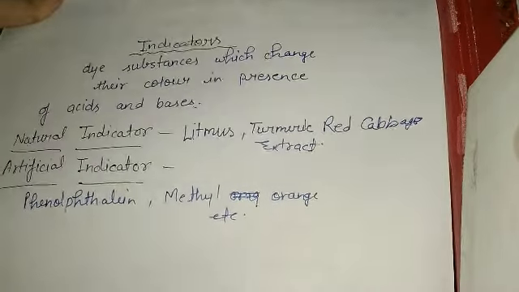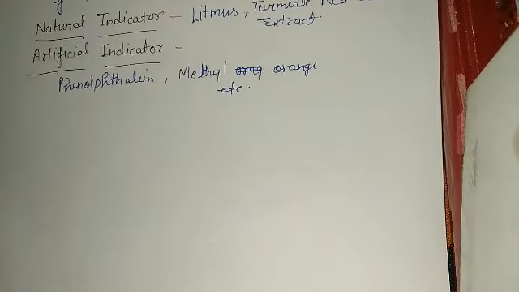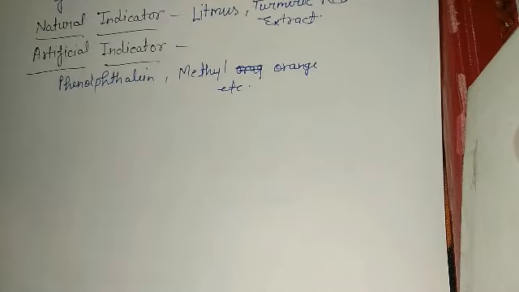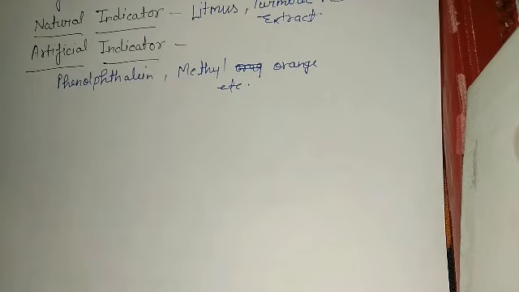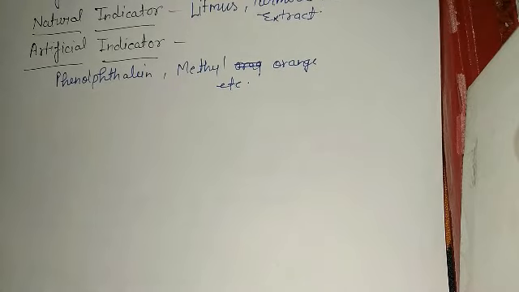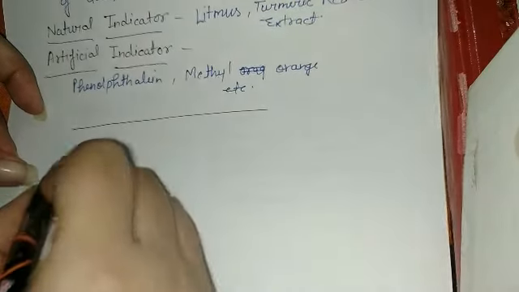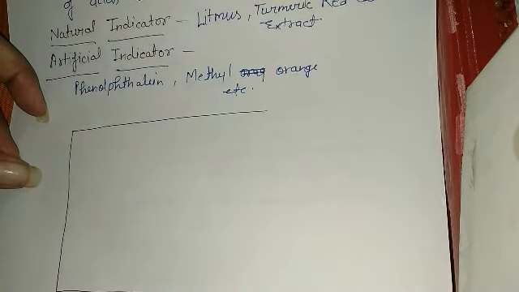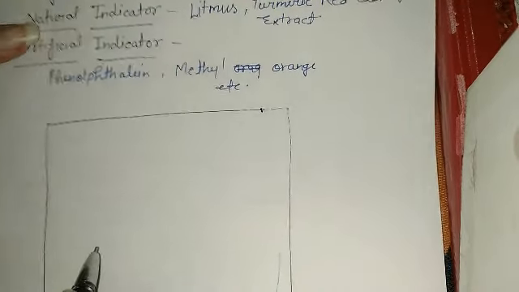So how do these indicators tell us whether a given solution is an acid or a base? Basically, indicators have a definite color, a particular color, and when they are kept in contact with an acid or base, they change their color to another, indicating whether the solution is an acid or a base. For example, we will just make a table showing the color change of different indicators in the presence of acids and in the presence of bases.